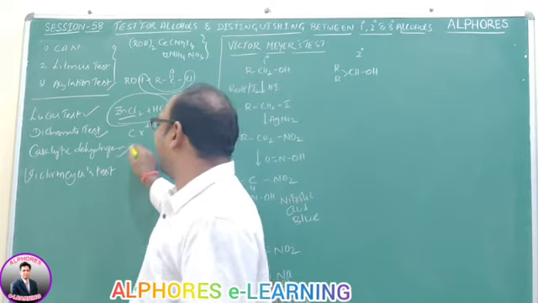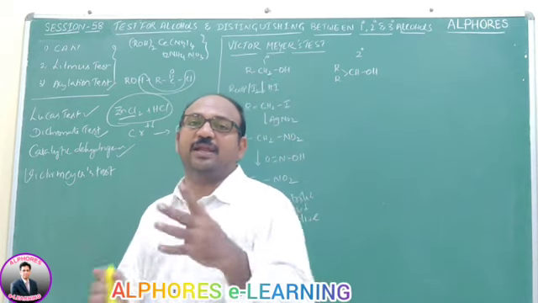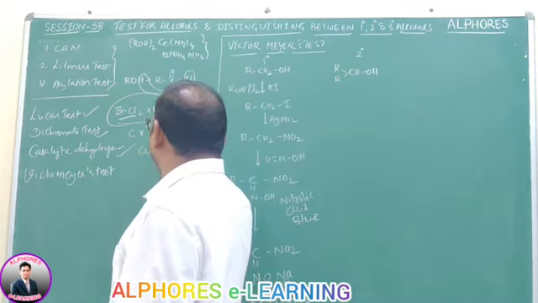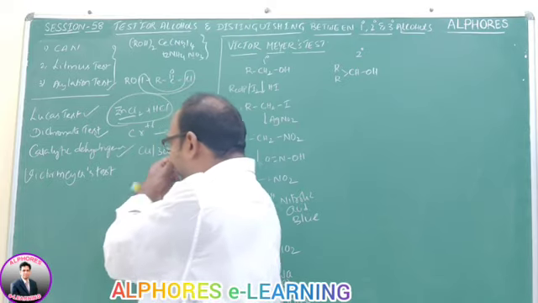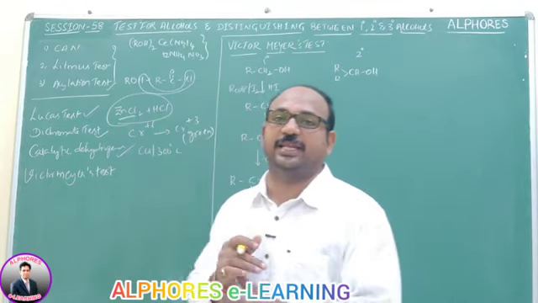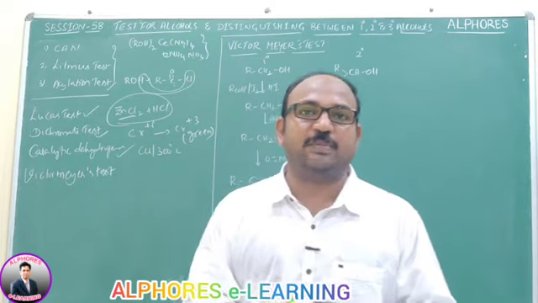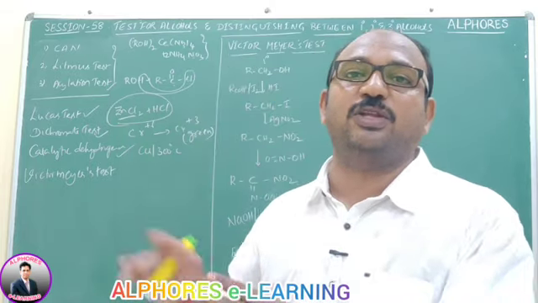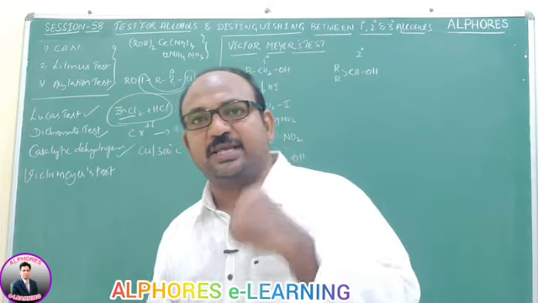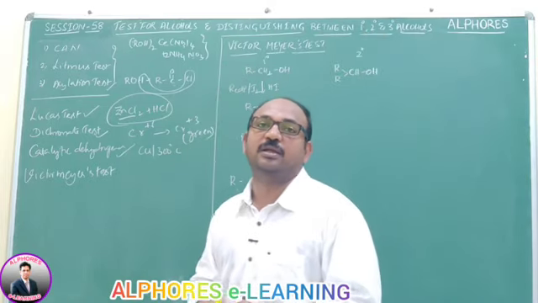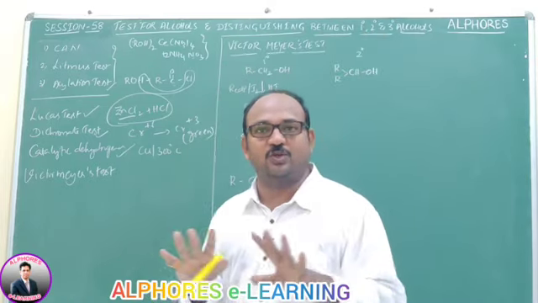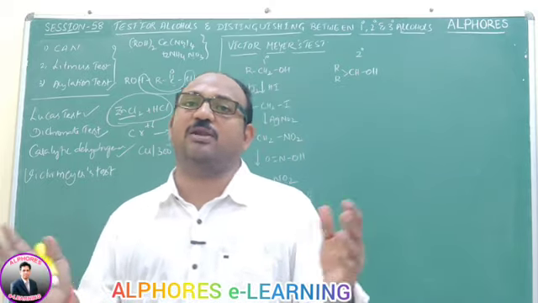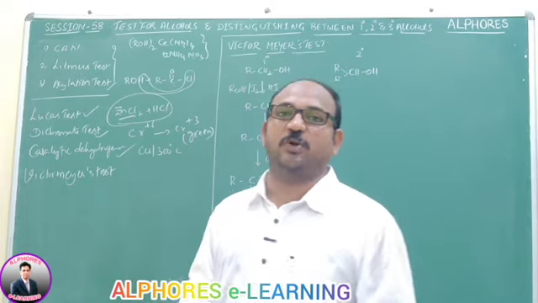The third one is catalytic dehydrogenation. Catalytic dehydrogenation is nothing but heating with copper up to 300 degrees Celsius. Primary alcohols upon dehydrogenation give aldehydes. Secondary alcohols upon dehydrogenation give ketones. Tertiary alcohols do not undergo dehydrogenation. Again, alkene formation takes place, and we do not get any dehydrogenation product.